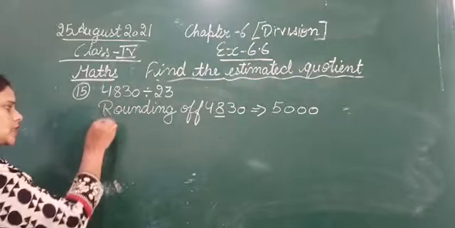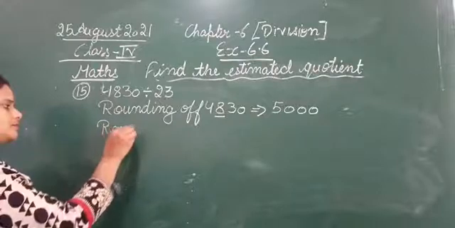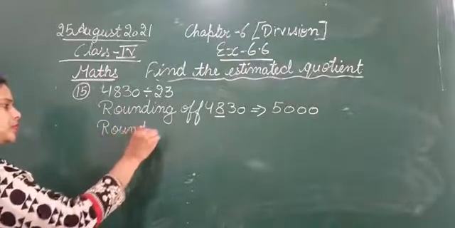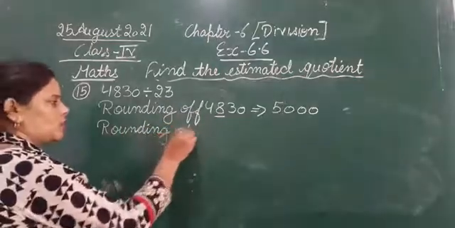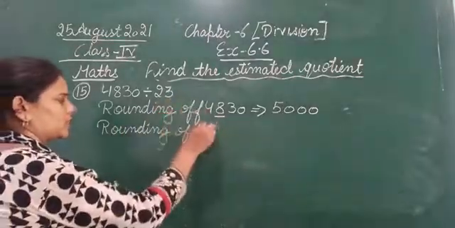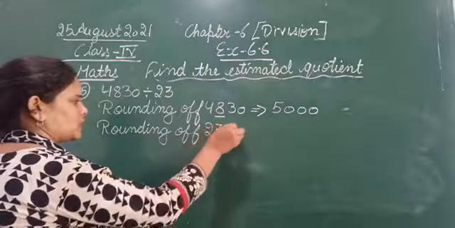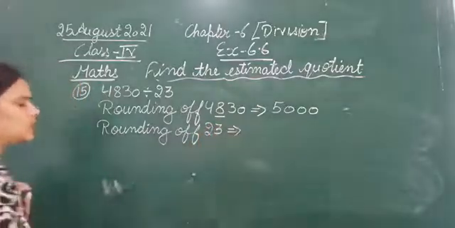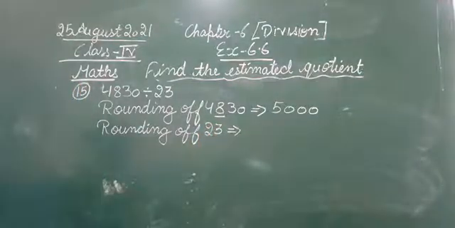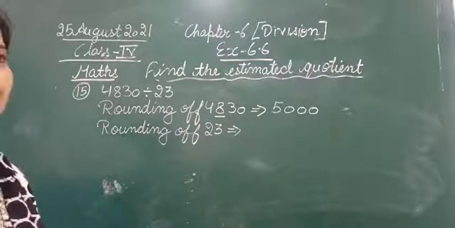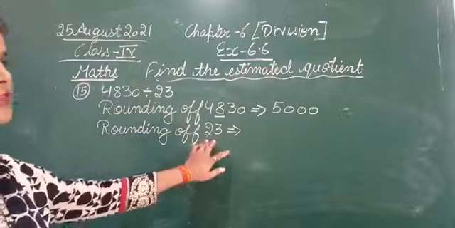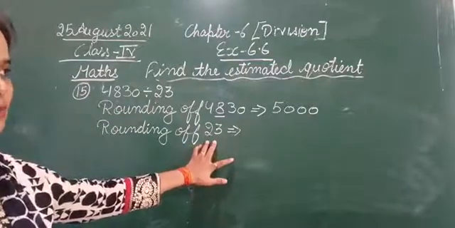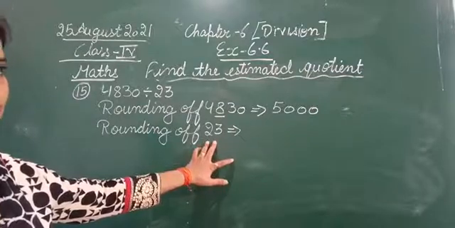Next, rounding off the divisor, that is 23. So now we will round off 23. So 23 is a 2-digit number. So that means we have to round it off to the nearest tens. It is a 2-digit number, so we will round it off to the nearest tens.